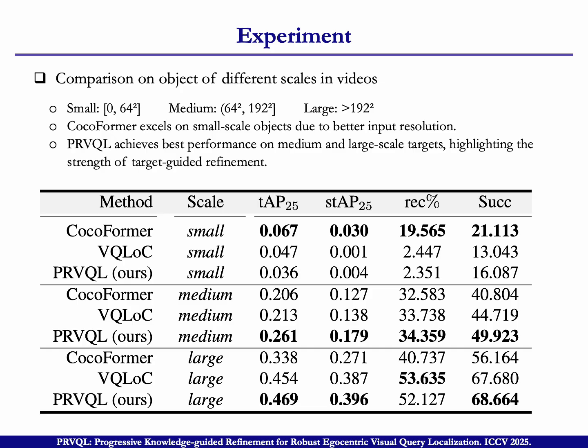When using the small scale, the Co-Former gets first place, just because the Co-Former uses the original resolution of the frame, but our method and VQLoC use a low resolution. So in the small scale, the Co-Former gets the best performance. In the middle and the large scale, our proposal gets the best performance.